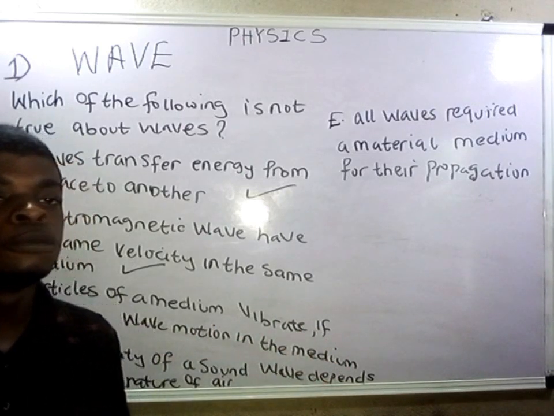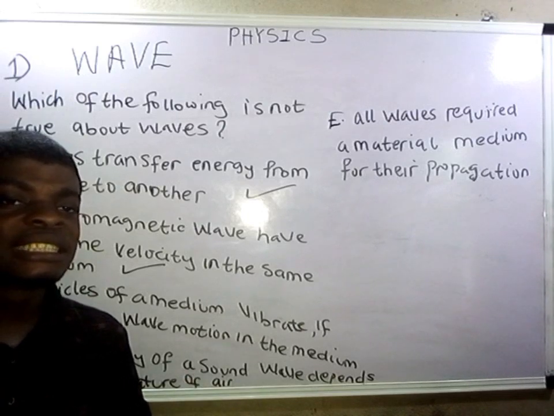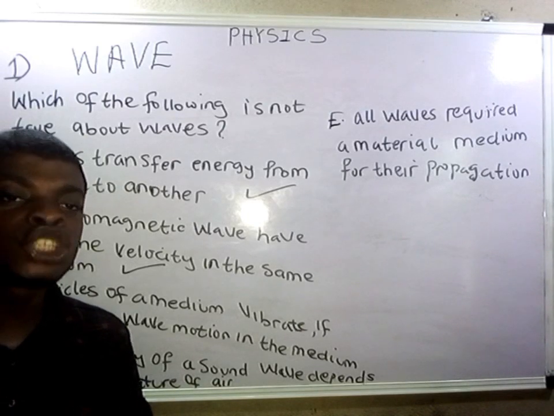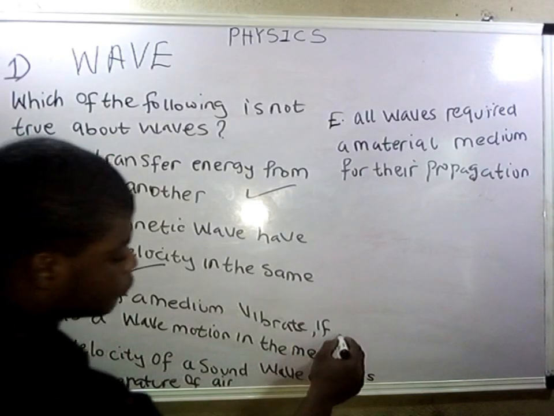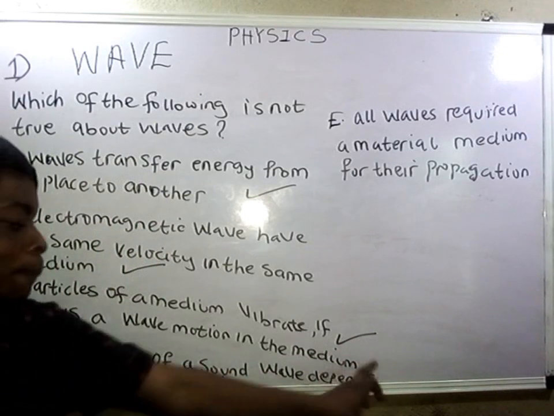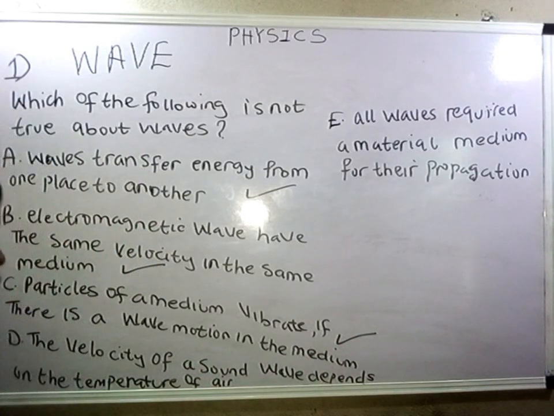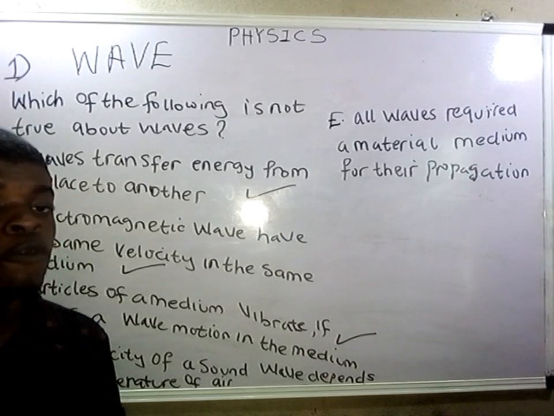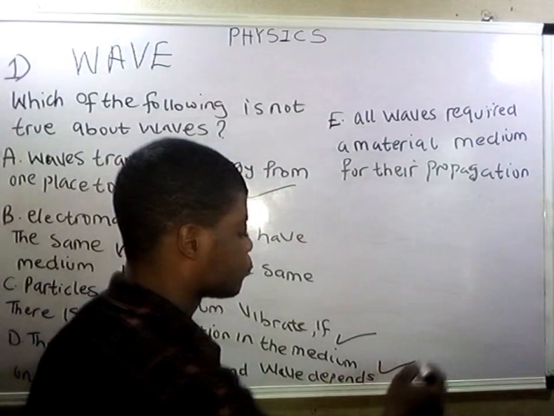I told you earlier that waves undergo vibration or oscillation motion. That means option C is correct. While D, the velocity of a sound wave depends on the temperature. That means D is correct.